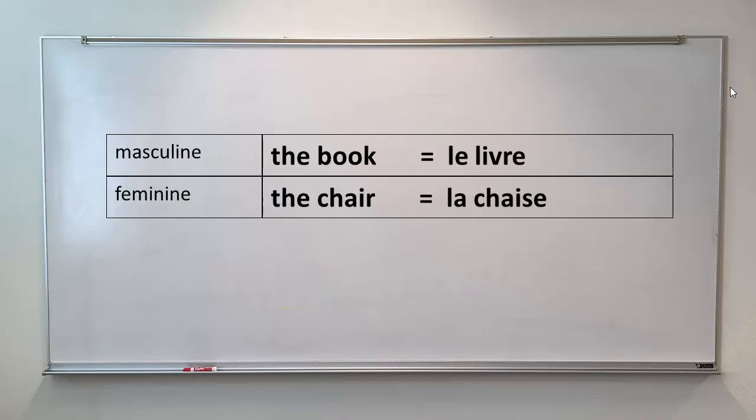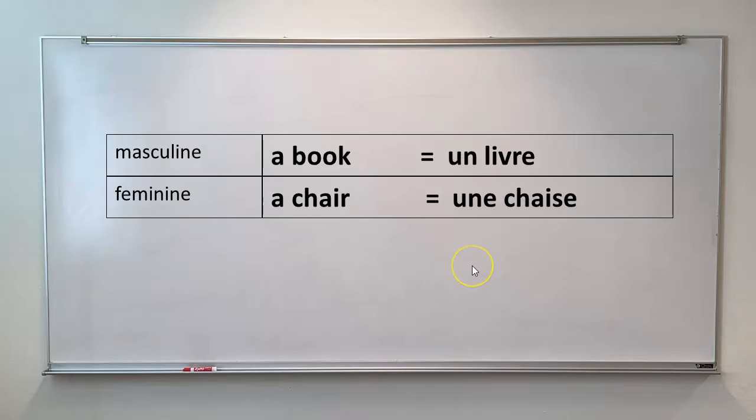It's all so much better if we have a concrete example. So, how do you say the book specifically in French? Well, you would say le livre. Why le? Because livre is grammatically masculine. If you look it up in a dictionary, it will tell you that the word is masculine. It takes le. The word for chair in French is grammatically feminine, so if you want to say the chair, it would be la chaise.